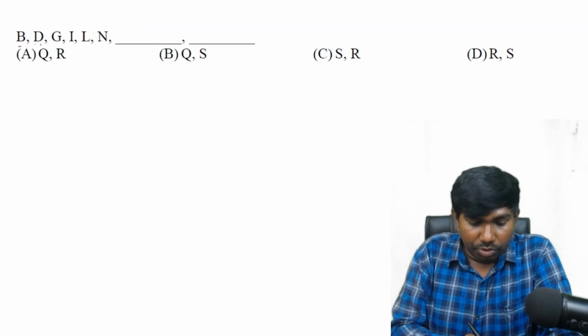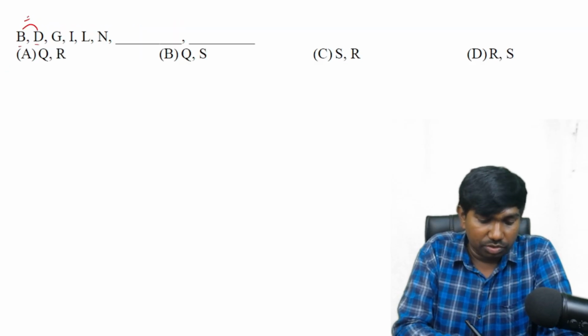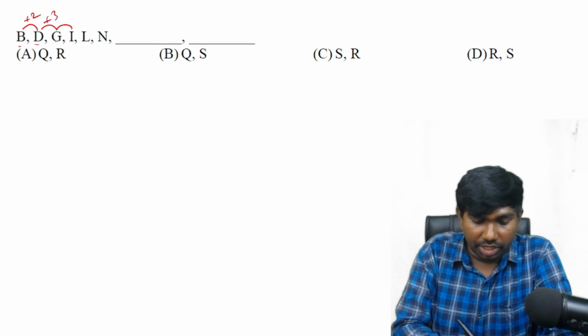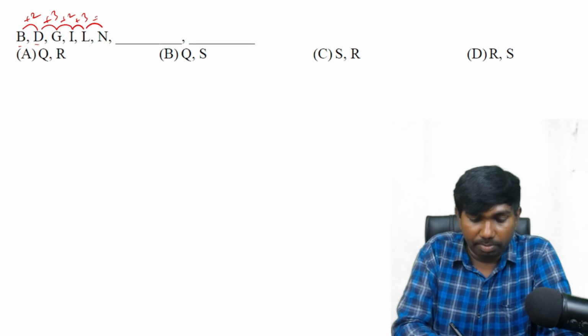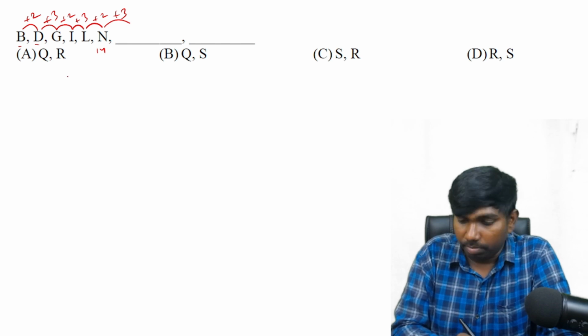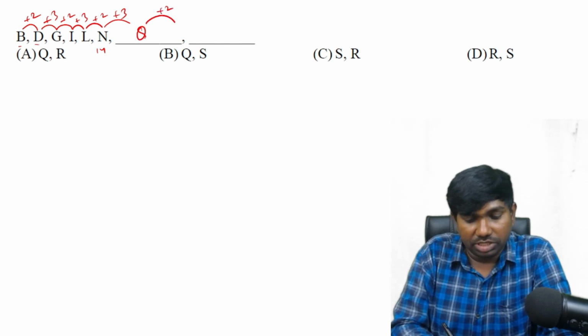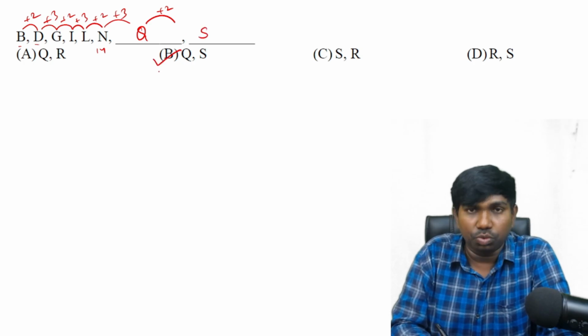Next one. B to D. B to D it is into 2 also we can take, plus 2 also. Let us deal with plus 2. D to G plus 3. G to I again plus 2. I to L plus 3. Okay, L to N plus 2. We have to do plus 3. N is 14. 14 plus 3 is 17. 17th letter is Q. But we need to find one more, that is with the plus 2. Q is 17. 17 plus 2 is 19. 19th letter is S. So answer is QS.